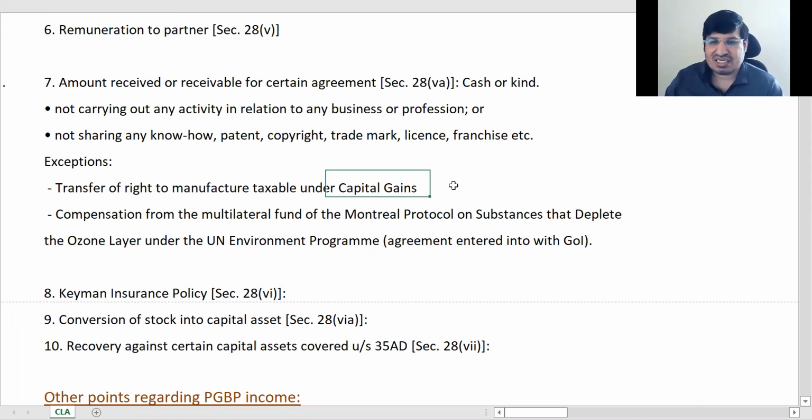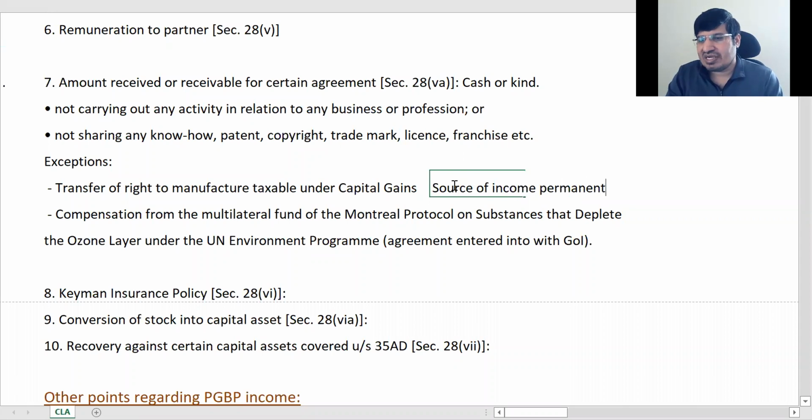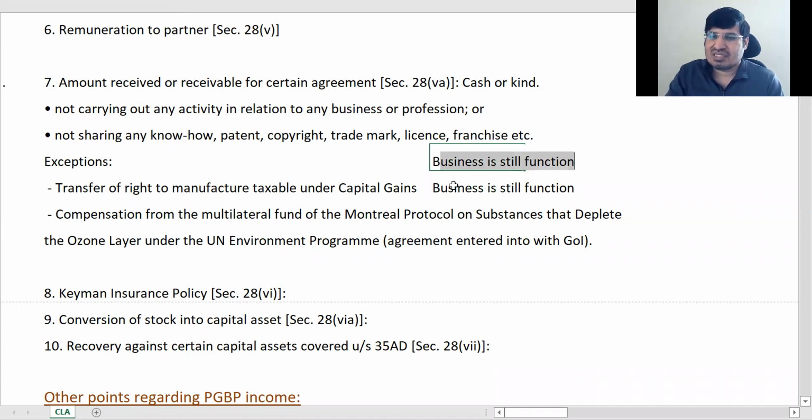So generally, to distinguish, if a source of income permanently comes to an end, then it is taxable as capital gains. But here, if some part has come to an end, your business is still functioning, but only for some part you have stopped something, in that case it is business income. Business is still functioning, then business income. This is the general thing which is used by courts to interpret this.